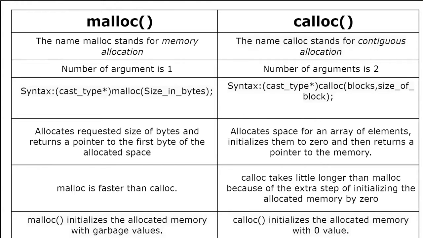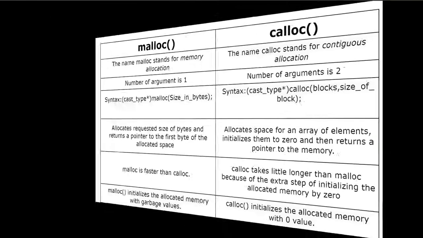Malloc initializes the allocated memory with garbage values. Calloc initializes the allocated memory with 0 value. That is the main difference. In case of malloc, garbage values will be allocated. In case of calloc, it will be initialized with the value 0.